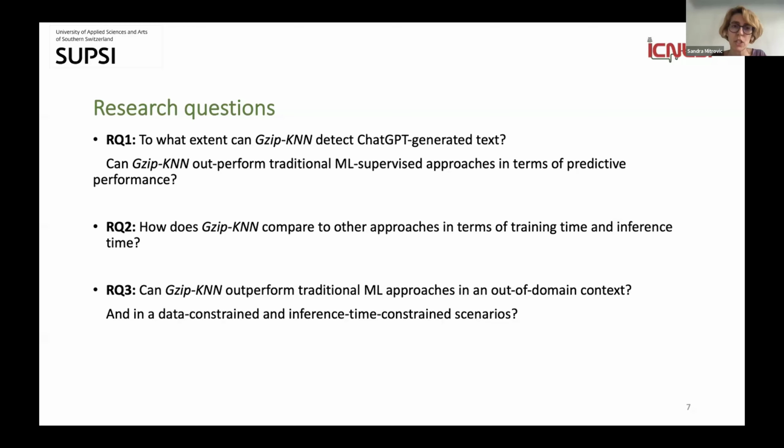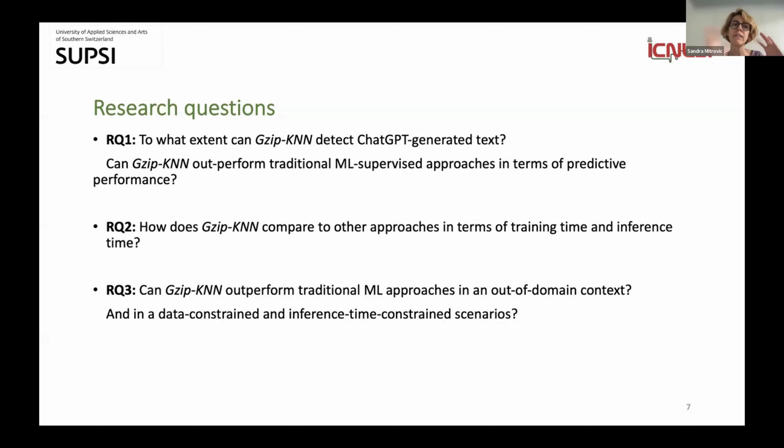In our second research question, we wanted to compare Gzip-KNN to the other approaches, this time not in terms of predictive performance, but in terms of training time and inference time. So in a way, complexity, but time complexity. And as a third question, we wanted to see if this method can outperform traditional machine learning approaches in the out-of-domain context.